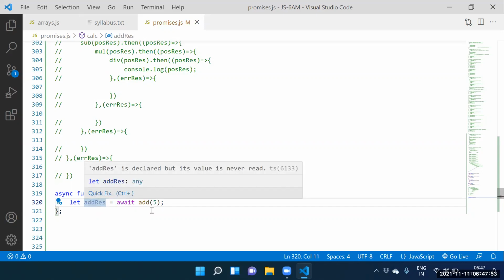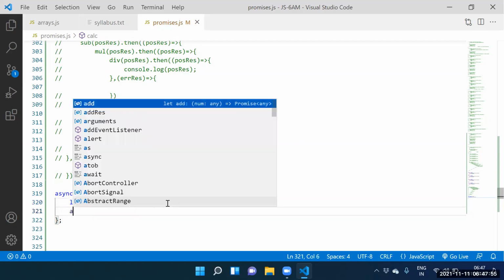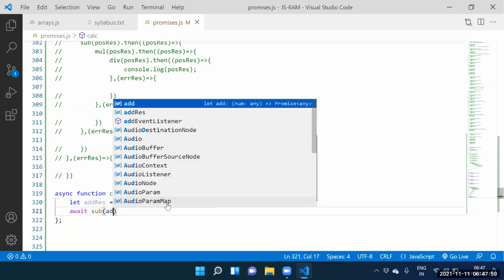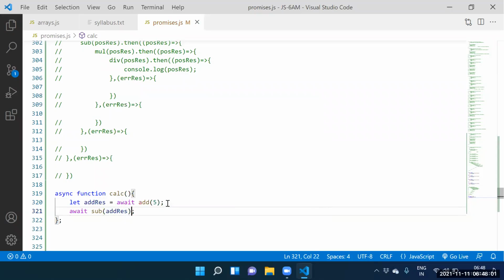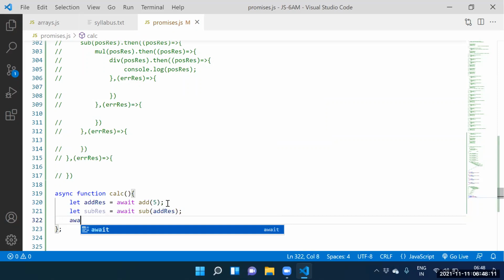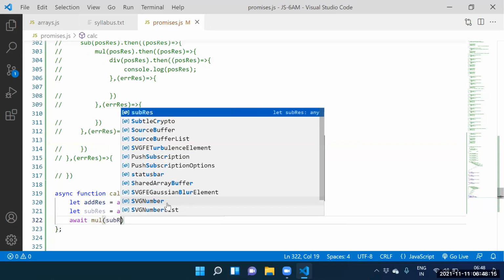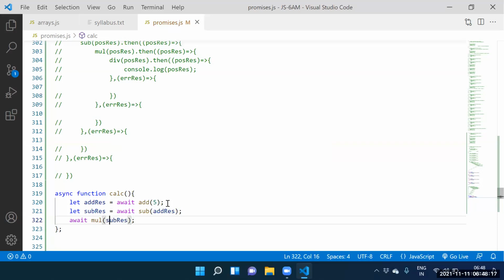Guys, can I go for another promise? Yes. Await, what do you want to specify? Subtraction. What do you want to specify? Add result. Then we are getting let subtraction result. Guys, can I create another promise? Await multiplication, subtraction result. So what are we getting?